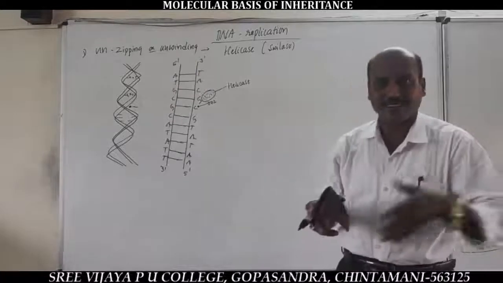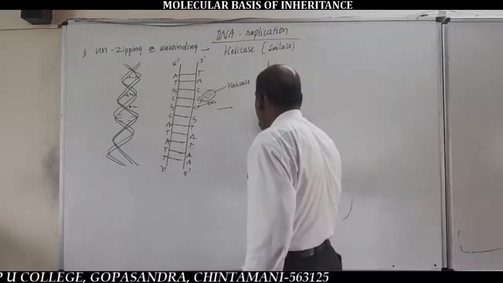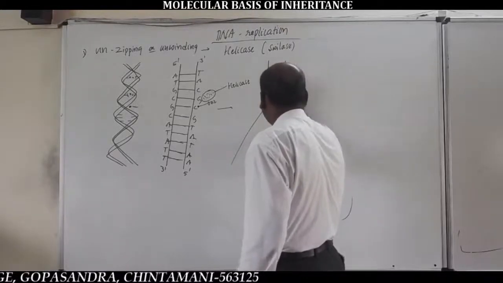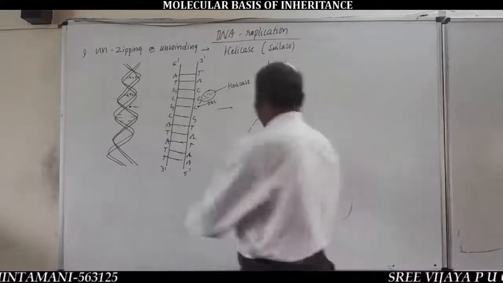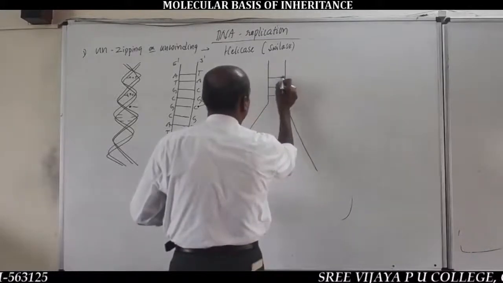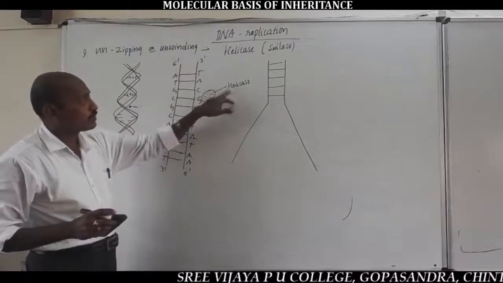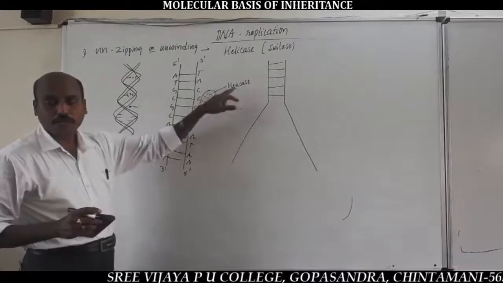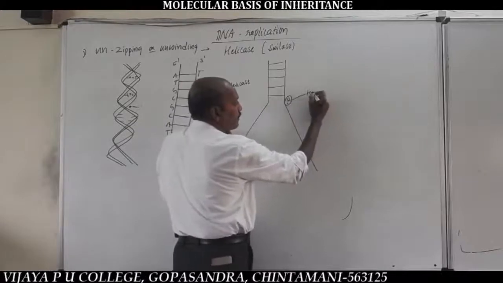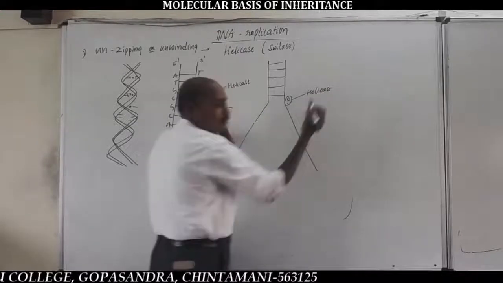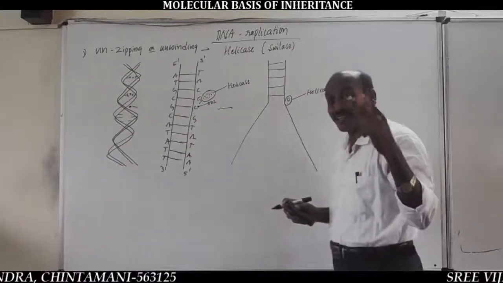This results in, very important, the DNA strands getting separated at the ori site, like this. Due to the helicase enzyme, the two strands get separated and produce single-stranded DNAs.